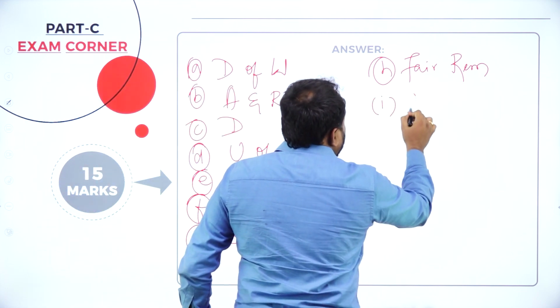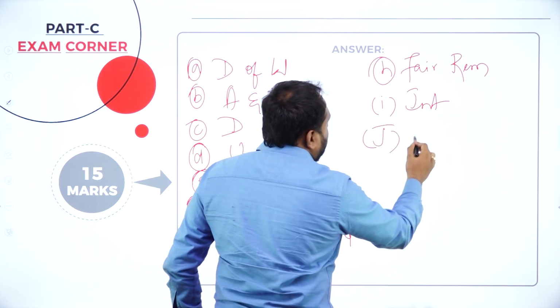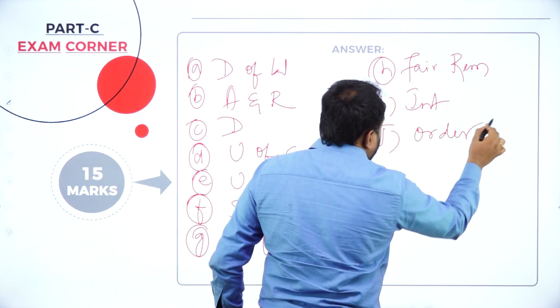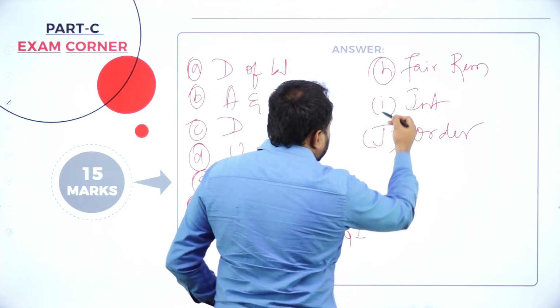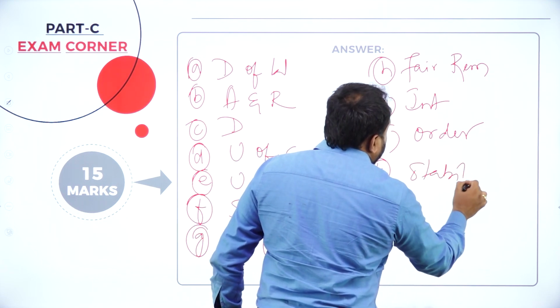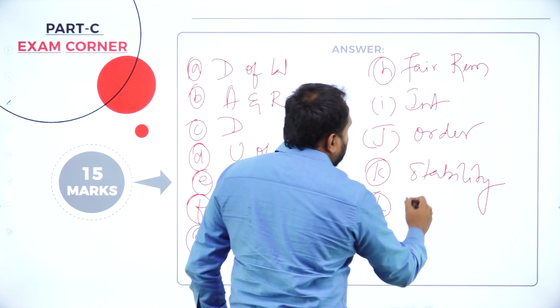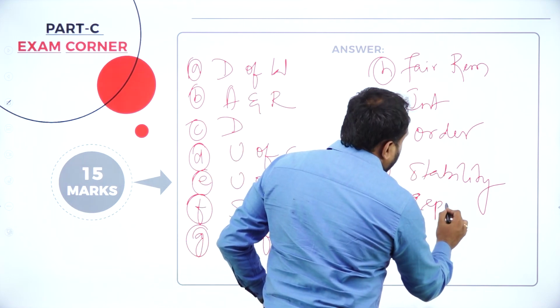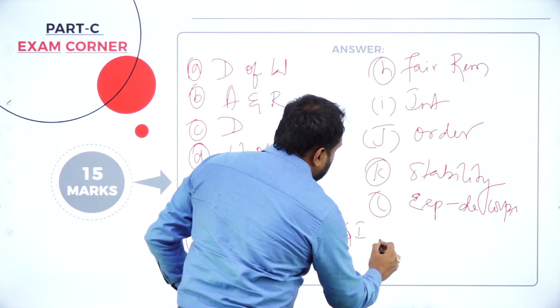I, initiative. J, you can go with order. Like that, if you go with it, K, stability. L, esprit de corps.